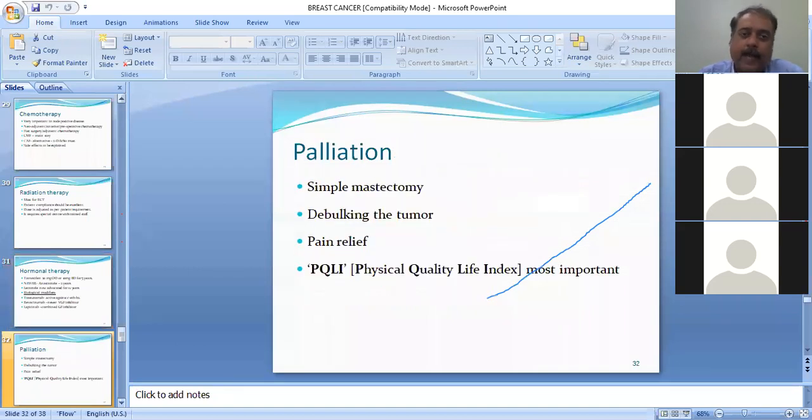Now, when you think of palliation, it is nothing but a simple or toilet mastectomy. But the primary aim is debulking the tumor, removing the mass burden of the tumor, ensuring pain relief, and achieving PQLI. What is PQLI? It is the highest physical quality of life index we want to achieve for the patient. That is very important.